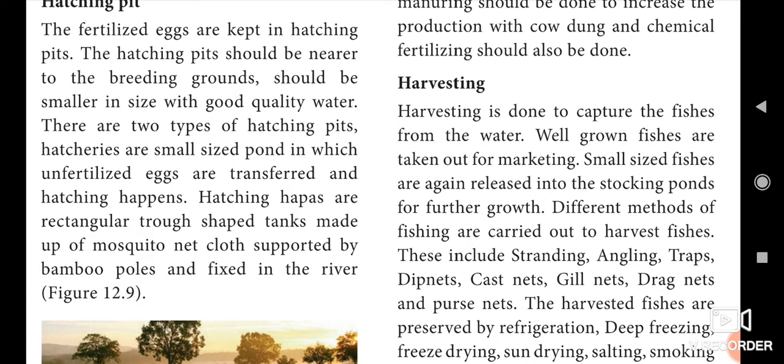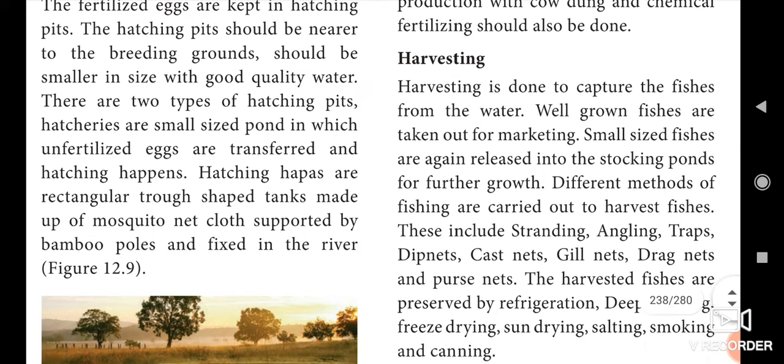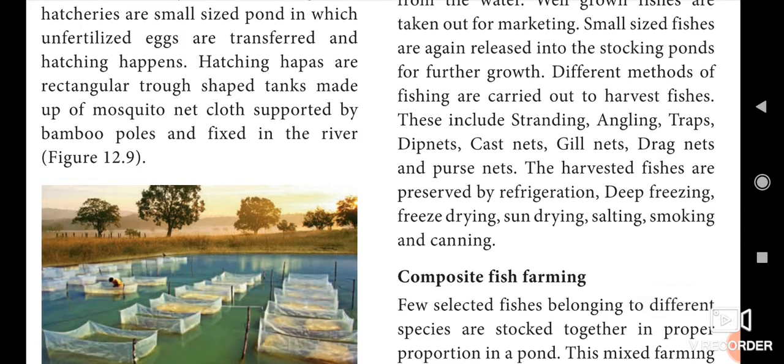Then the different methods of fishing are carried out to harvest fishes. These include stranding, angling, trap, dip net, cast net, gill net, drag net and purse net. The harvested fishes are preserved by refrigeration. Okay, now the harvested fishes are kept in a refrigerator. Deep freezing will be done. Then freeze drying, sun drying, salting, smoking and canning also happen to these harvested fishes.